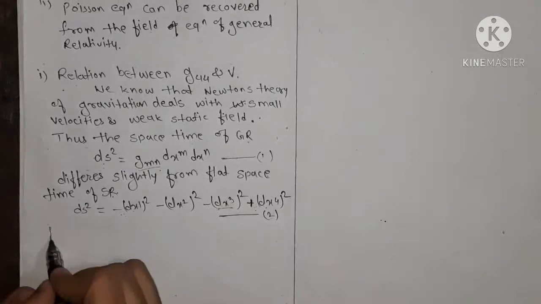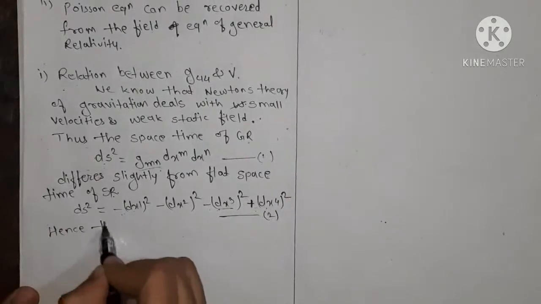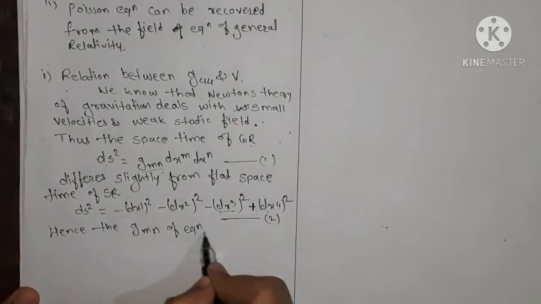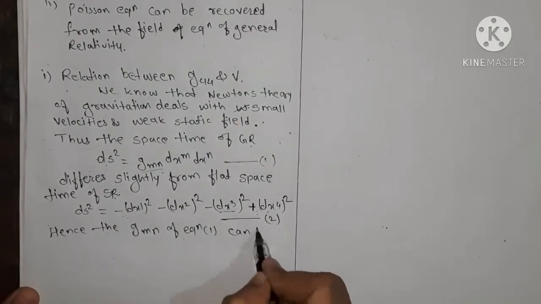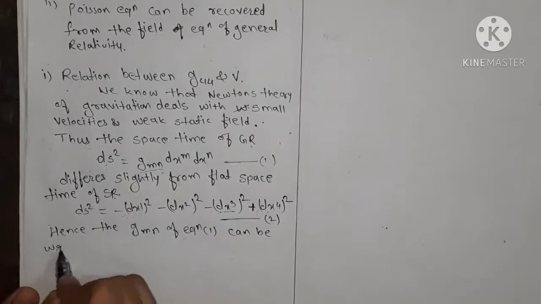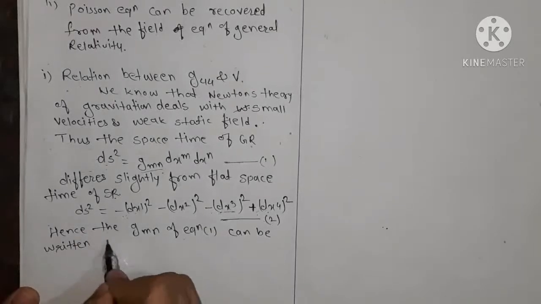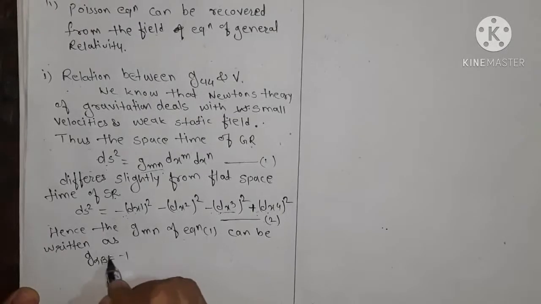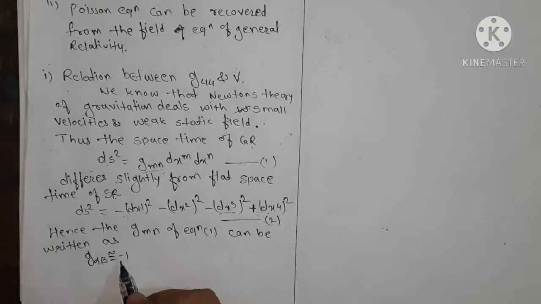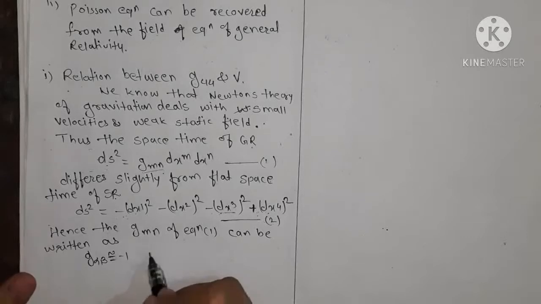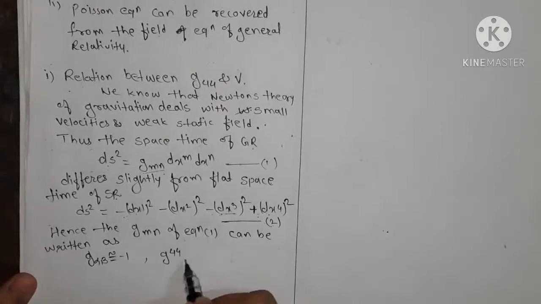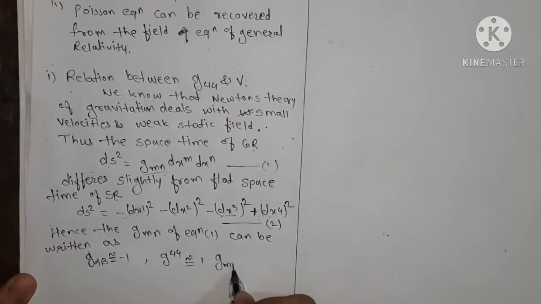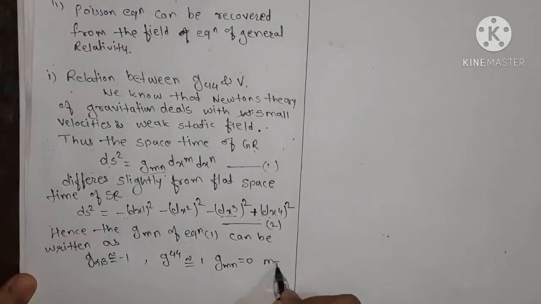Thus, the g_mn of equation 1 can be written as g_alpha beta equals minus 1, that is, we approximate it to minus 1, g44 we approximate to 1, and g_mn equals 0 when m is not equal to n.